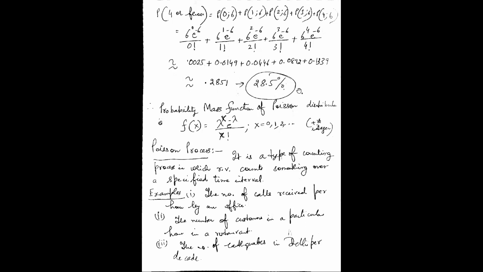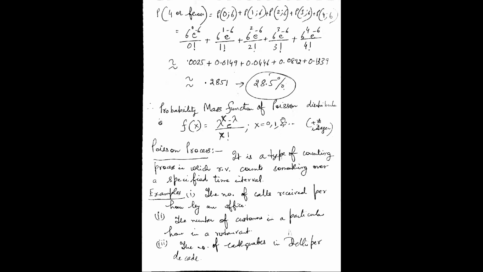So there is about a 28% probability that 4 or fewer customers will enter the restaurant with the given data. And since X is a discrete random variable, this is more specifically known as the probability mass function.